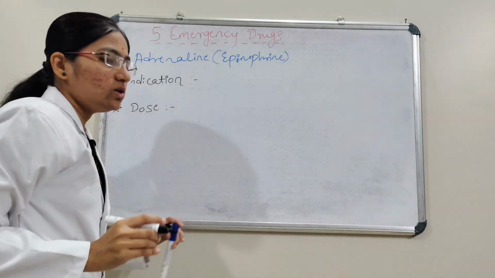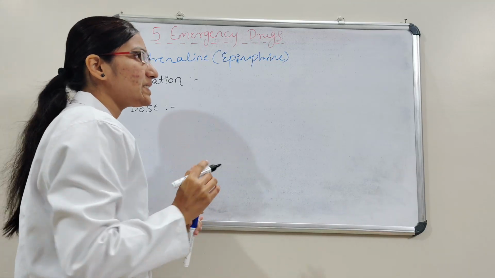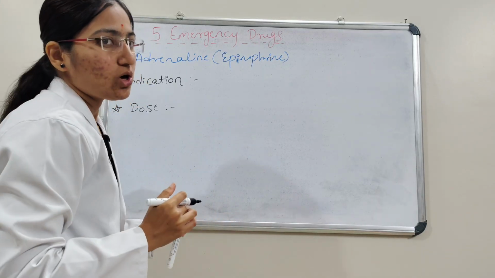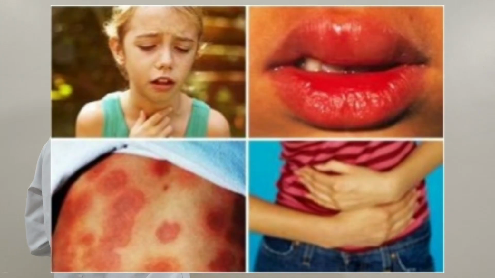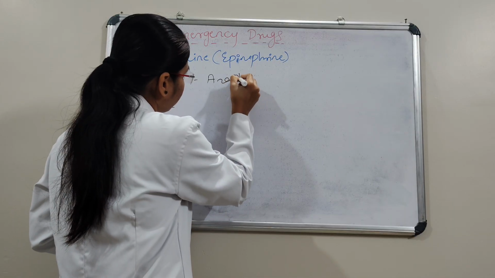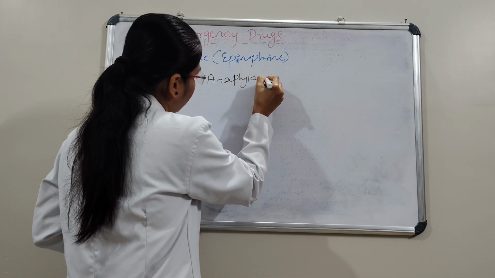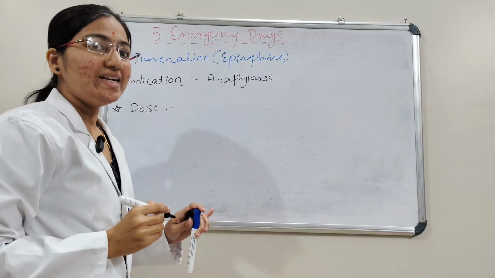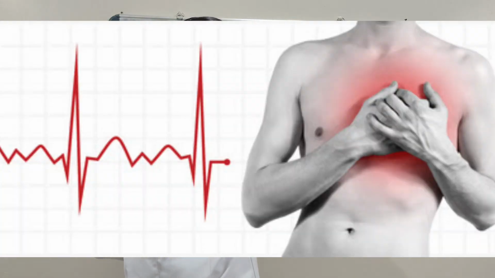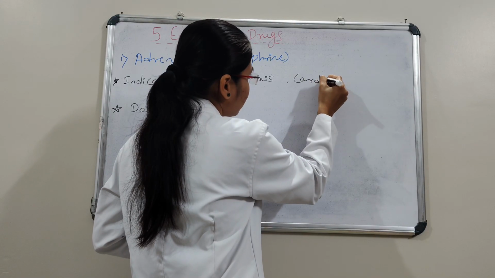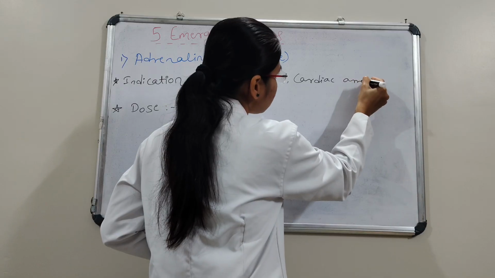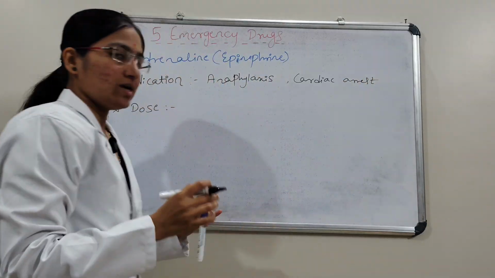It is given for anaphylaxis or anaphylactic shock, and then cardiac arrest. It is the drug of choice for cardiac arrest.